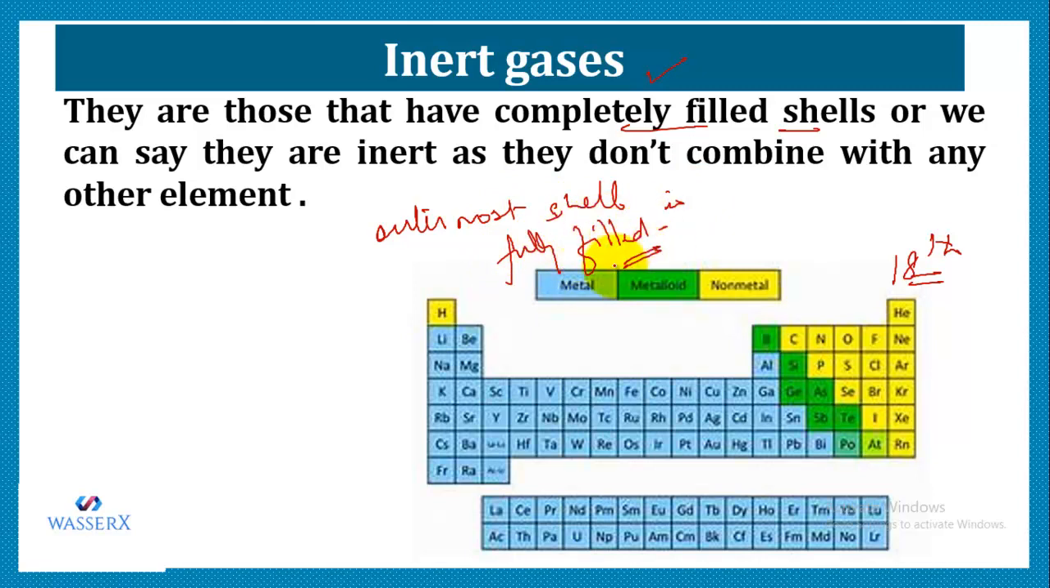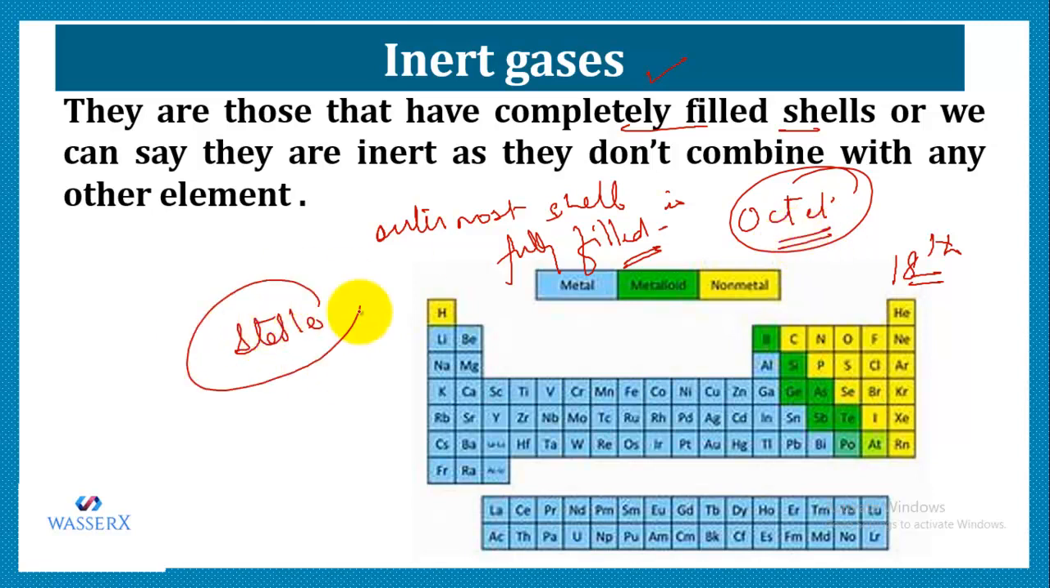Due to the complete shell, we can say that the octet is complete. And completion of the octet means they are quite stable. That is the reason they don't have the tendency to accept or donate electrons, or we can say they remain inert. They don't prefer reacting with other substances because they have the stable noble gas configuration. That is the reason they are called inert gases. Inert means they don't react with any other substance, because of their complete octet and their stable nature.